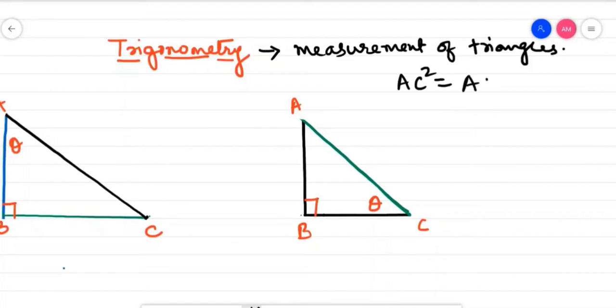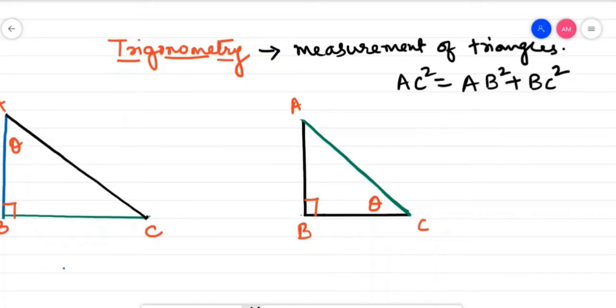AC square will be equal to AB square plus BC square. So this is the statement of Pythagoras. Now this particular statement of Pythagoras theorem has many applications in trigonometry.